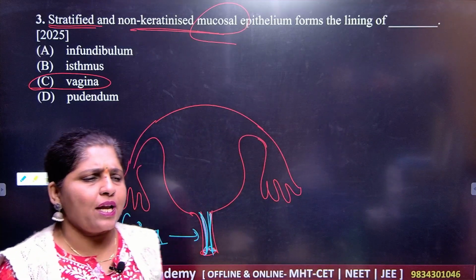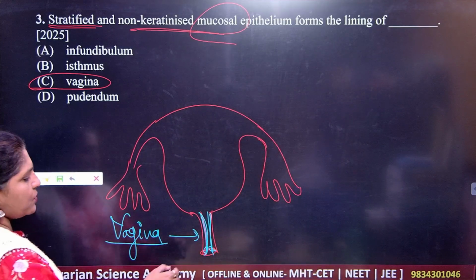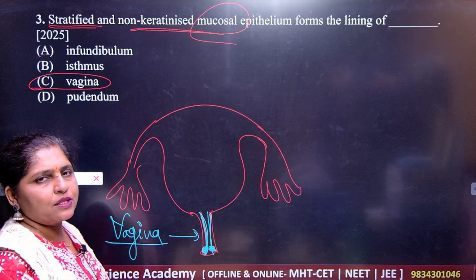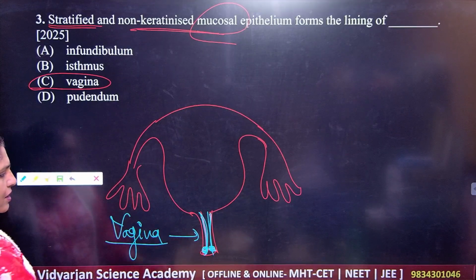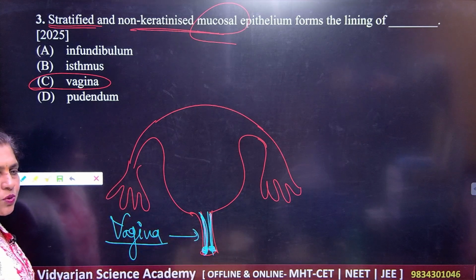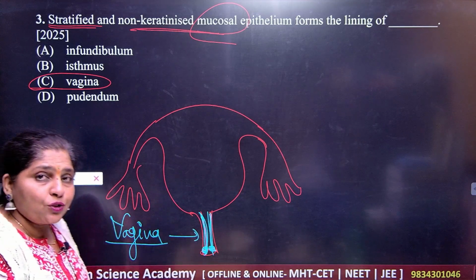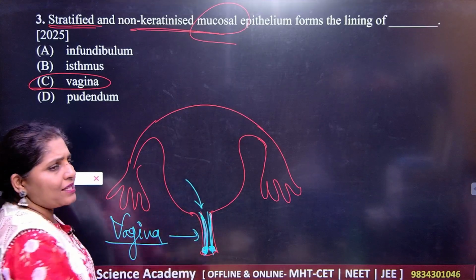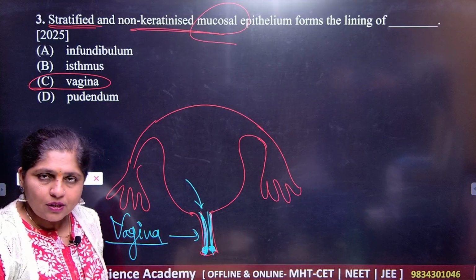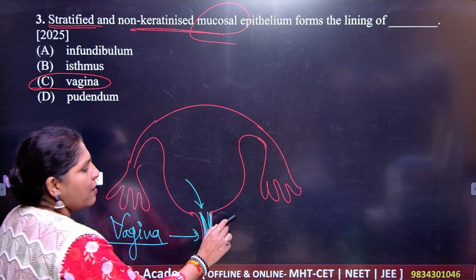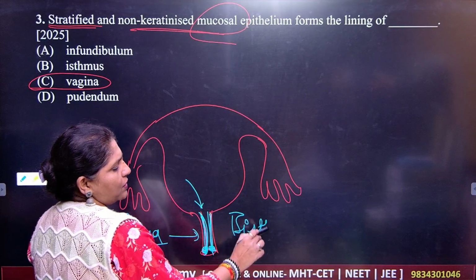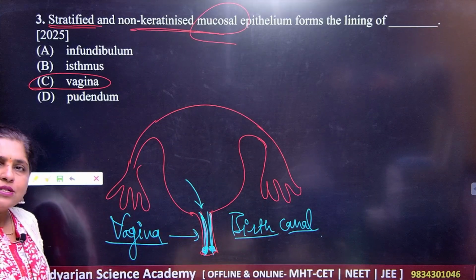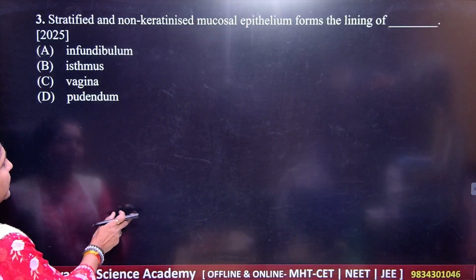Can you guess which gland is going to be there here? Okay, so here you have got the very, very special mucus secreting gland, and that is Bartholin's gland, right? So you should know the rest of the things also in case of vagina. The length of the vagina, inner membrane of the vagina, and you know vagina is a common passage for what? For the menstruation, and it acts as a birth canal. Okay, so this is what the ideal thing which you can record for the vaginal structure. Remember this. Got it? Next,